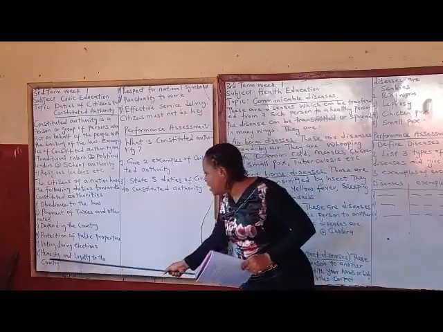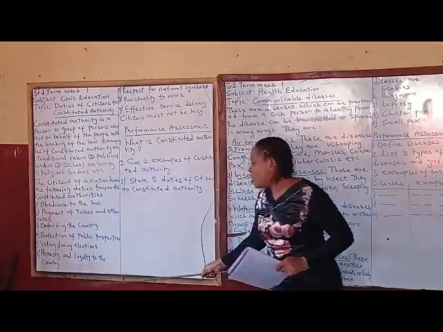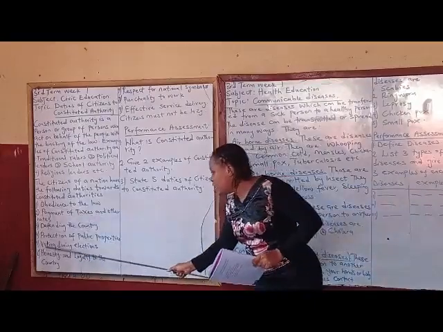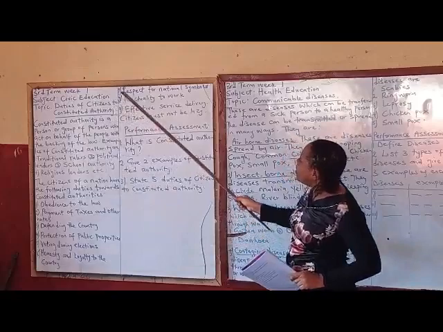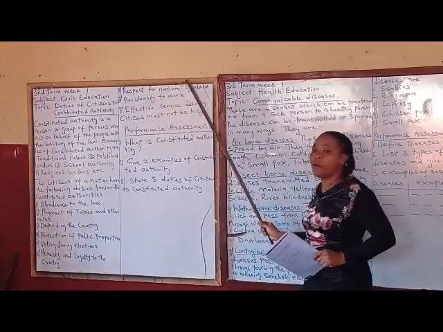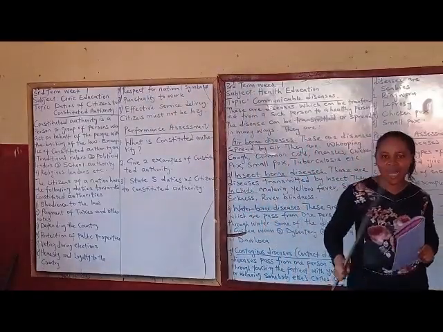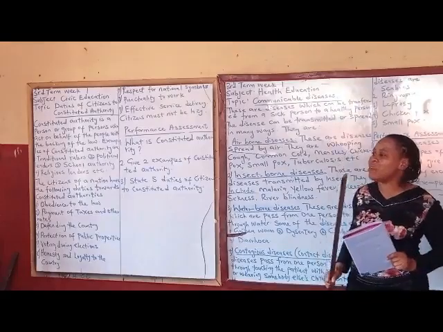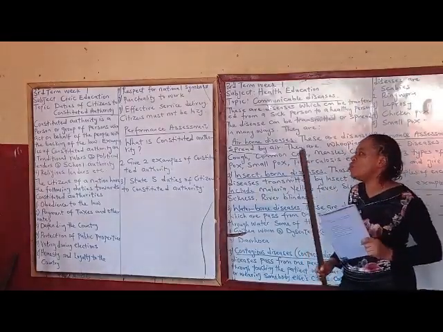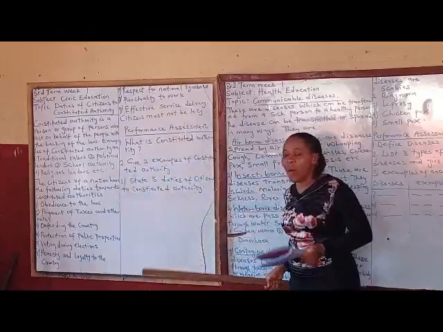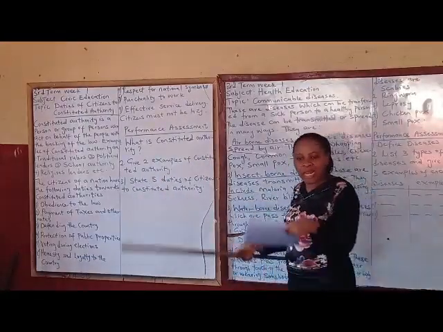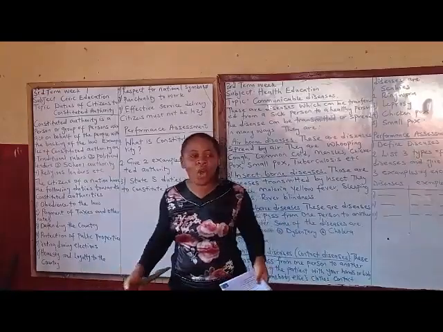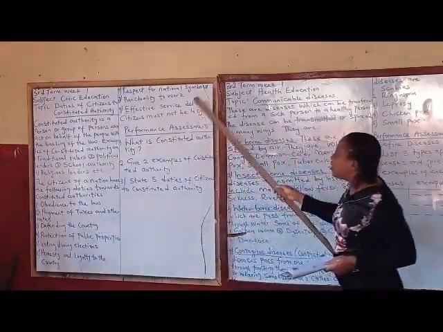Another duty is honesty and loyalty to the country. You should be honest, you should be loyal to the country. Another one is respect for national symbols. In our grade 3, we looked at national symbols. And we said that national symbols are those things that are used to recognize a nation. And one of those national symbols is what? National anthem, national pledge, national flag, coat of arms. All those are national symbols.